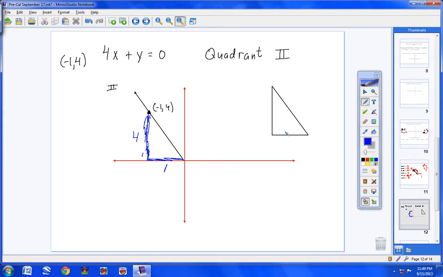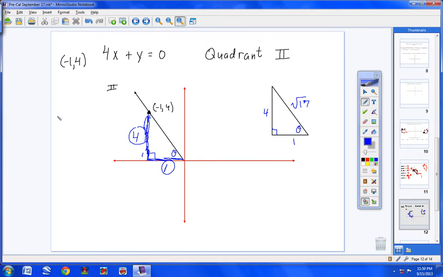Now, here's my right angle. See my right angle right here? This is a 1, so I put a 1 here. This is a 4, so I put a 4 here. Using Pythagorean's theorem, I would get square root of 17. And there we go. Now I'm ready to find all of my trig functions: sine, cosine, tangent, cosecant, secant, and cotangent. All right? So, by the way, where would theta be? Remember, theta is always the angle down here formed between the terminal side and the x-axis. So here's theta right here. So my angle's right here.